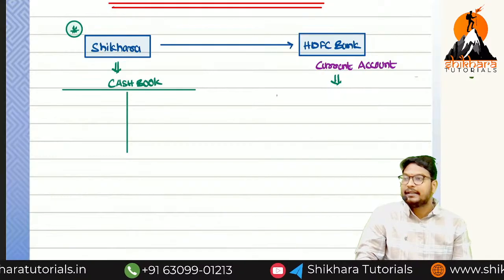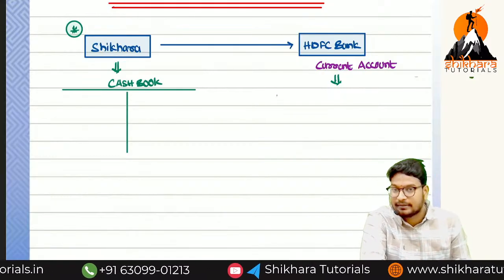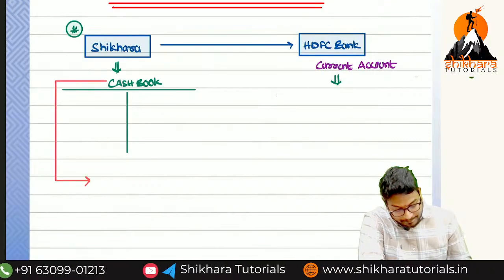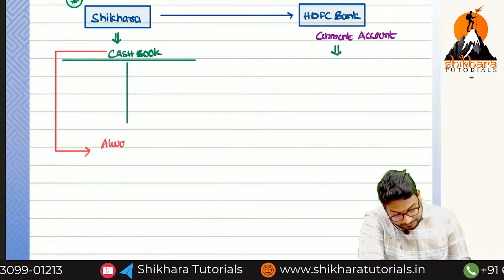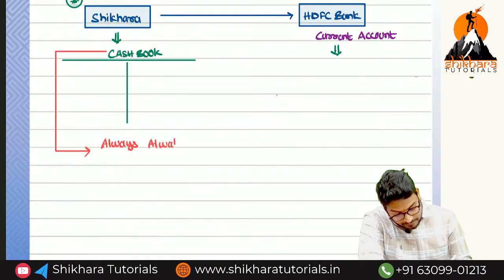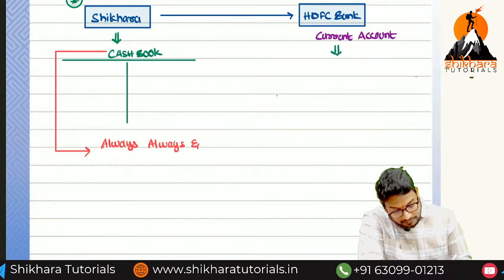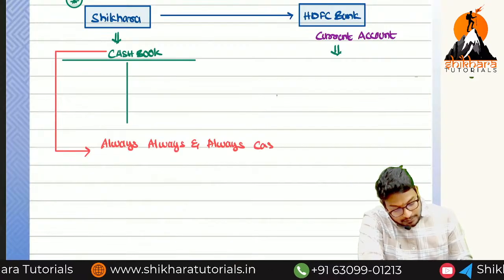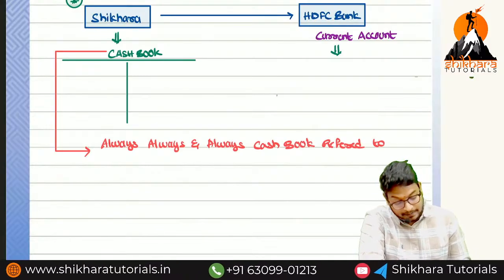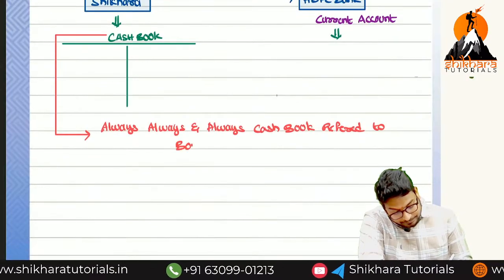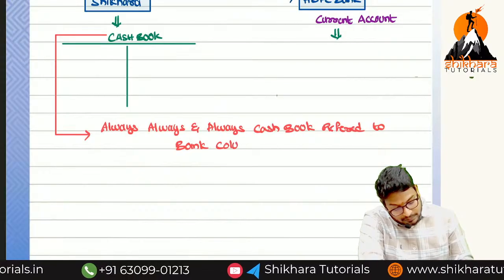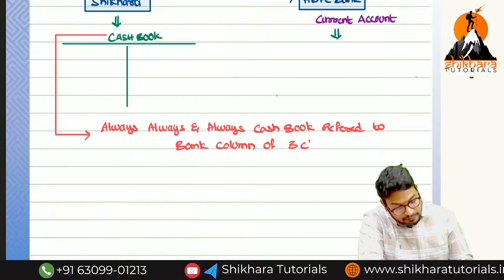They need to maintain the account. So here, the cash book means, always remember, always and always the cash book refers to the bank column of the 3-column cash book.